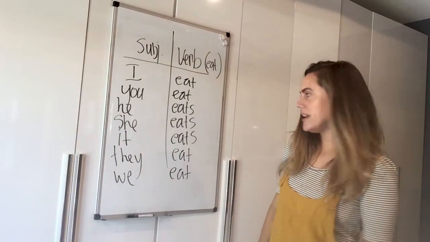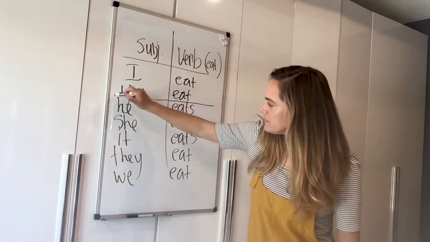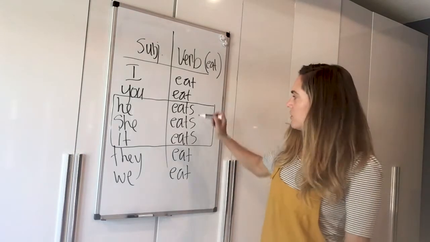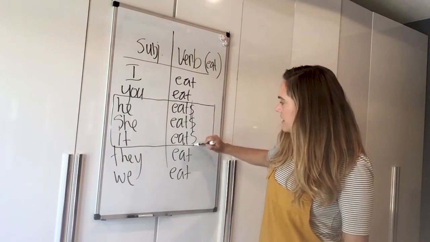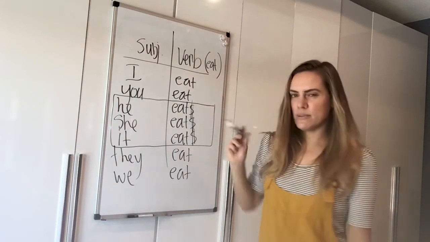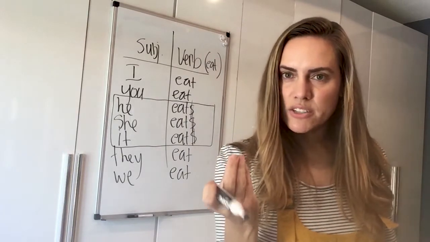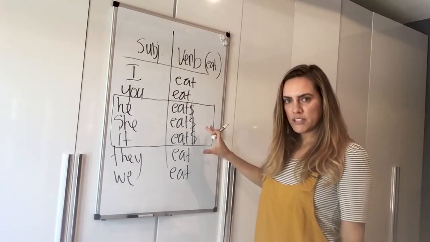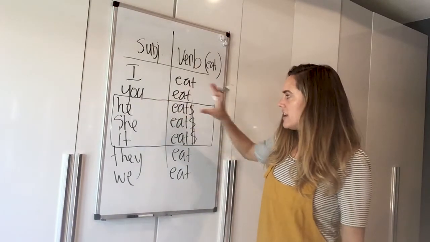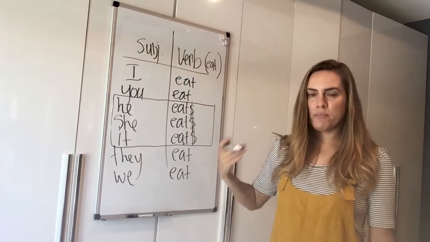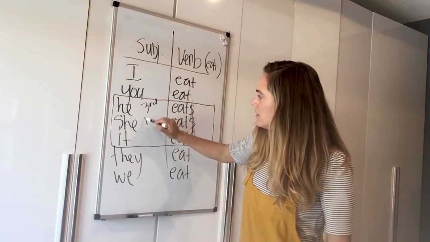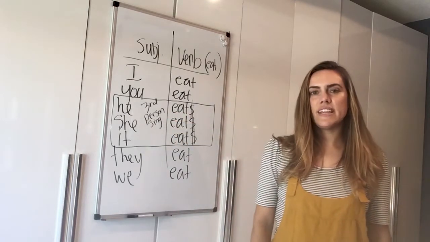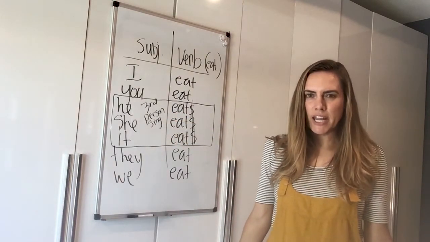You see a pattern, right? With these three in the middle, that's the only time we use an S. And I like to say it's money. It's like money. It's important. Don't forget the money, right? So we're using third person singular here, S. We call it third person singular. What does third person singular mean?